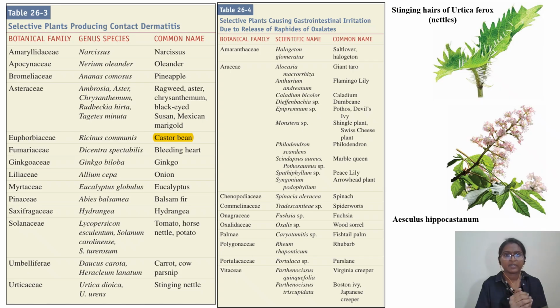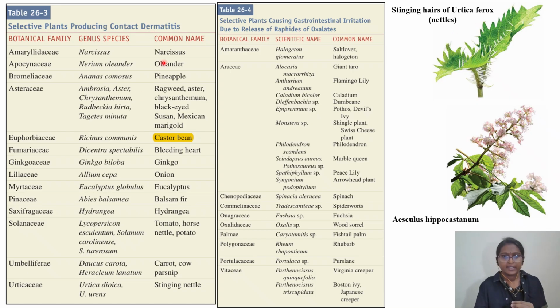So these are the selective plants which are causing contact dermatitis. They have given the list of botanical family, genus, species, as well as common name. Important which I see that they keep on asking in the exam is Euphorbiaceae, that is Ricinus communis, castor bean. Also remember Urticaceae, that is Urtica dioica and Urtica urens, stinging nettle. Okay, this is very important. Stinging hairs of Urtica ferox, needles, they will cause contact dermatitis.